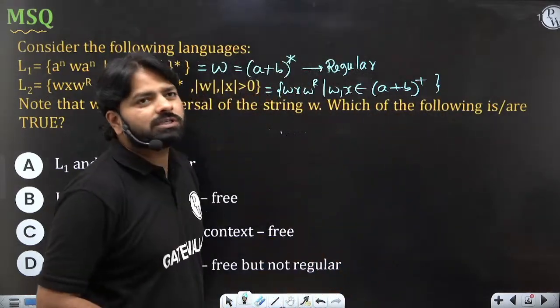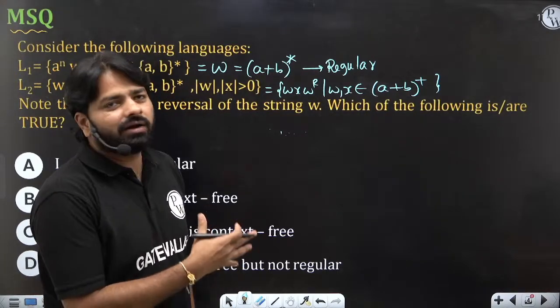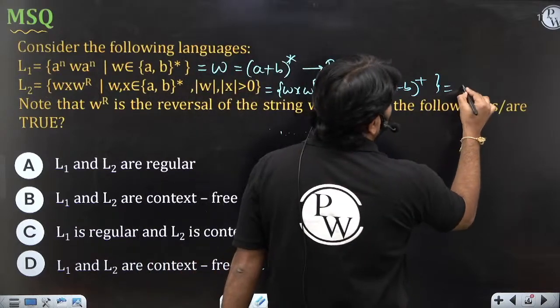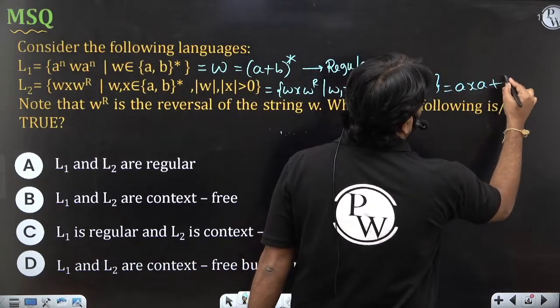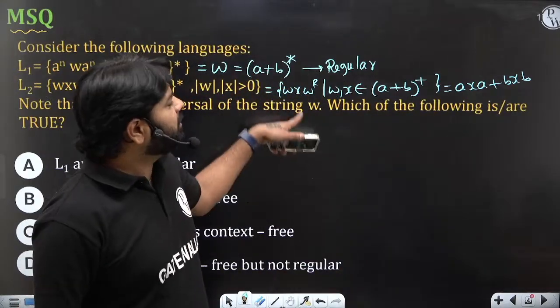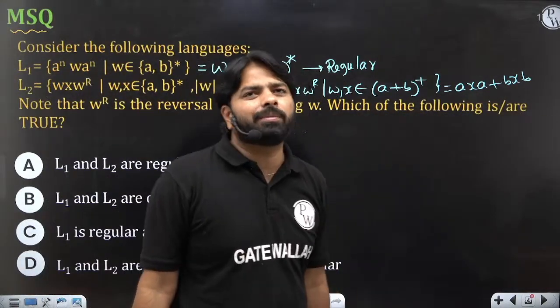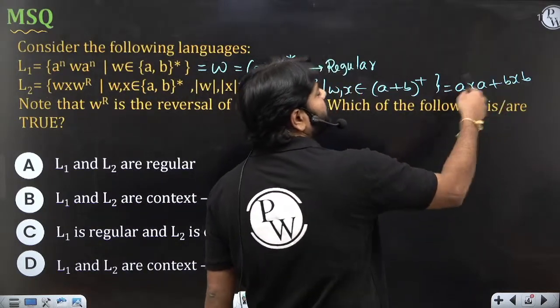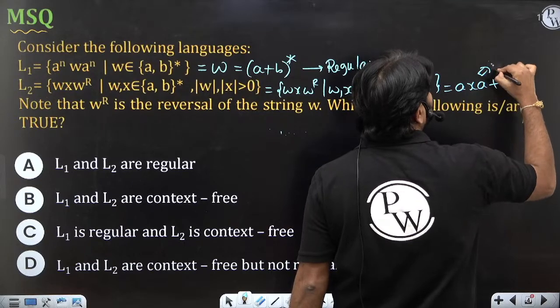This language was regular, if you remember that. Put a minimum w, you will see some kind of form like a x a or b x b. Then put any w in this form, you will get the string which is already covered by a x a plus b x b, and put x as (a+b) whole plus in both the forms. So this is also regular.